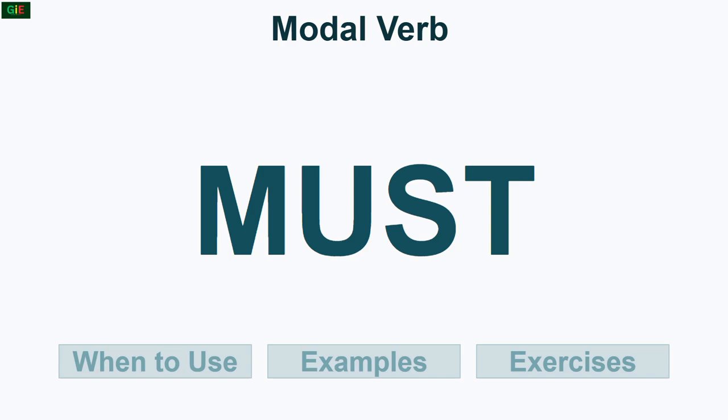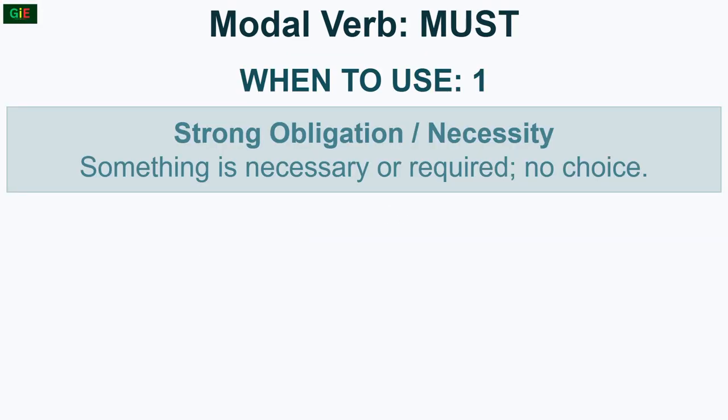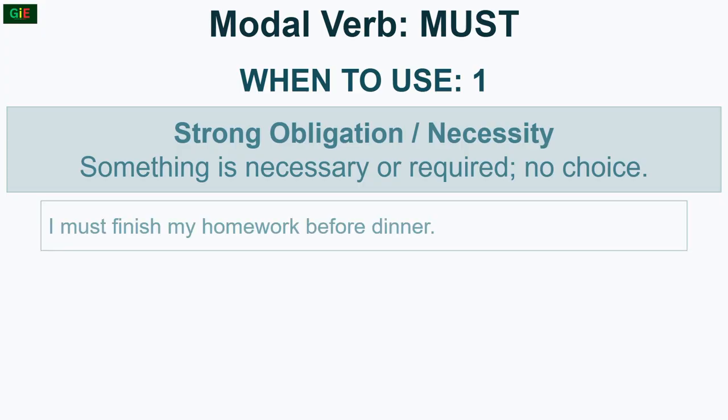Modal verb must. When to use. Examples, exercises. Modal verb must. When to use. Strong obligation, necessity. Something is necessary or required. No choice. I must finish my homework before dinner.